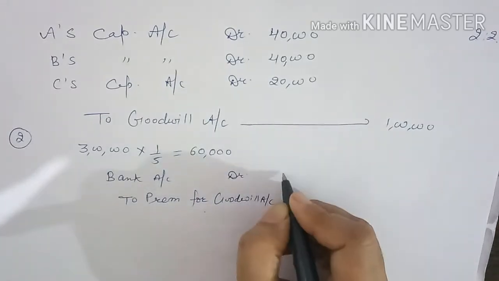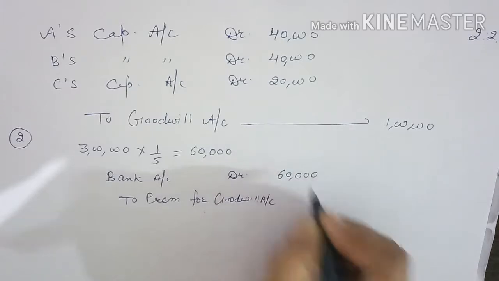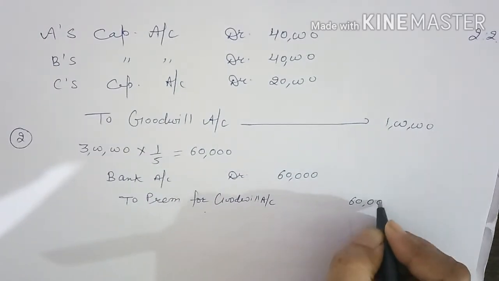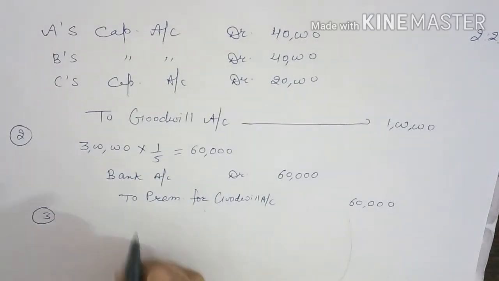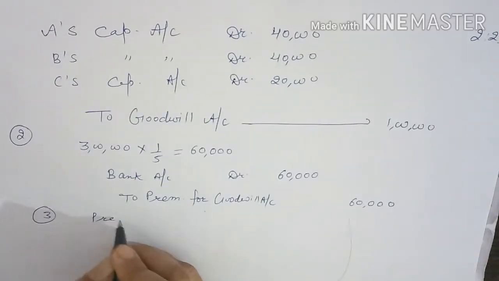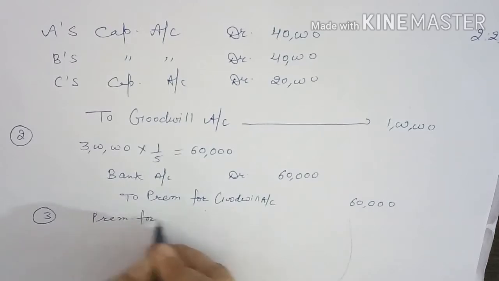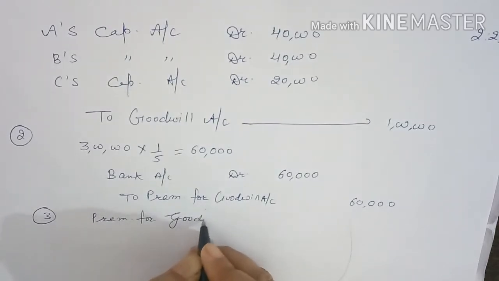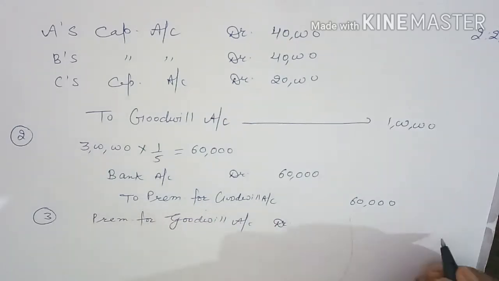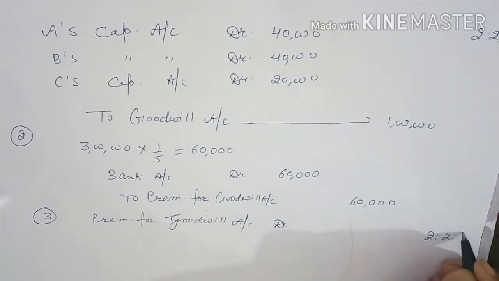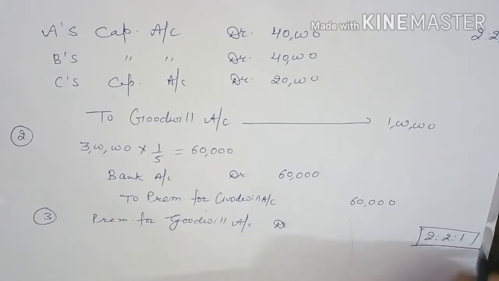How much amount will he bring? 60,000. And how will you adjust this amount? This will be credited to the sacrificing partners, in which ratio? In the sacrificing ratio. In this question, if we calculate the sacrificing ratio, again it will be 2:2:1.